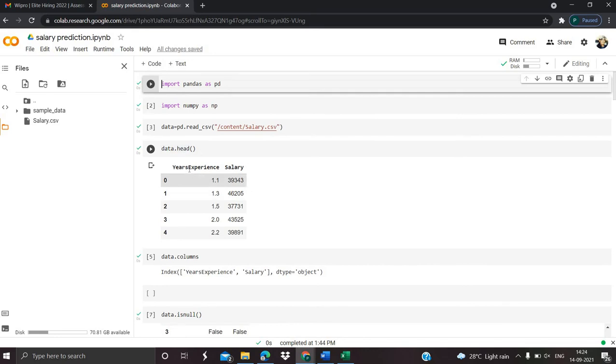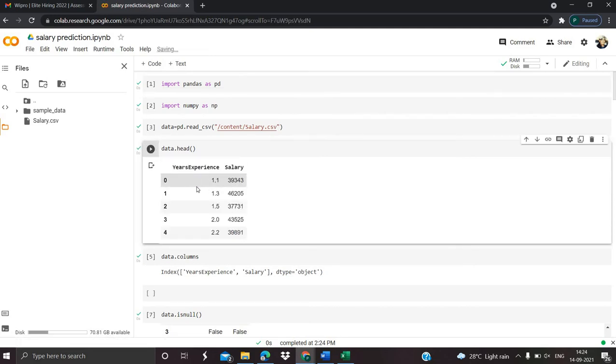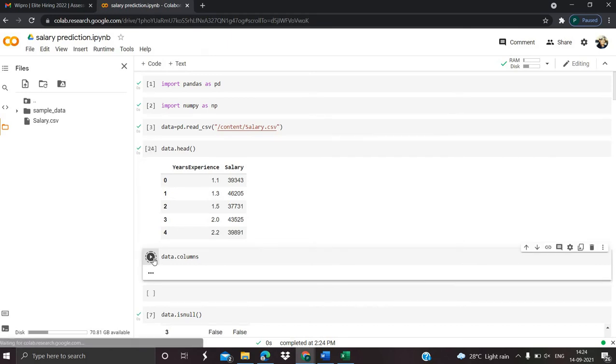Here I have given the value, and after running this, it gives the output. If it is 1 year of experience, it will give the salary as 39343. As the years of experience increase, the salary will increase. Here we have used data.columns.